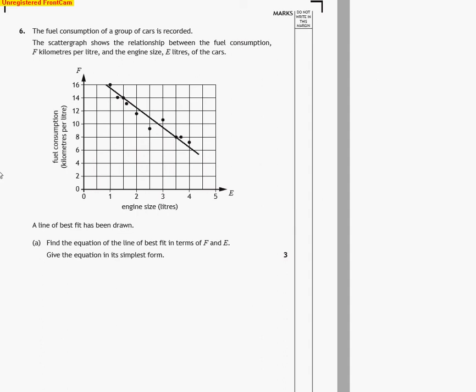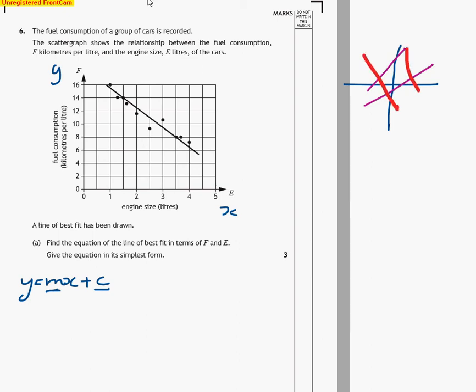Okay, so what is the equation of a line? Well, in its most basic terms, y is equal to mx plus c. Let's not worry about f and e just now. That is the equation of a line. Okay, that's our x-axis. That's our y-axis. Okay. So, what is m and what is c? Well, m is the gradient of the line. So, working out the gradient, let's go up here. That's not very straight, but if we've got a line that's going in this direction, like this, that'd be a positive gradient. If we've got a line going in this direction, that'd be a negative gradient. So we know we've got a negative gradient from looking at this.